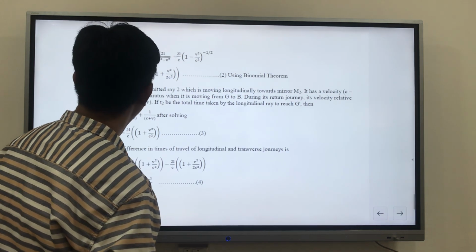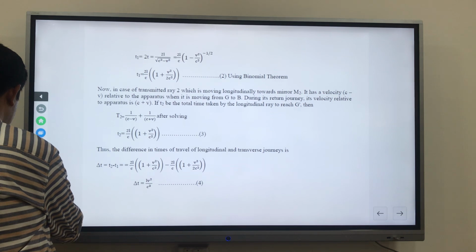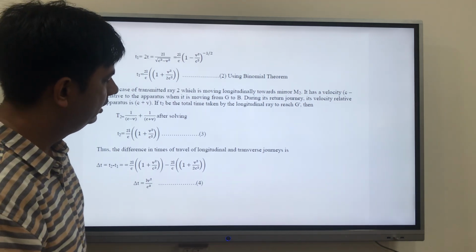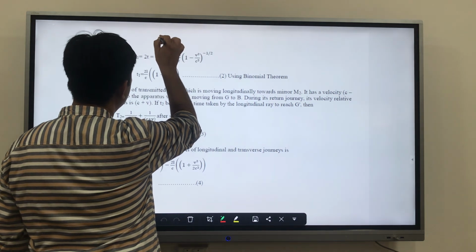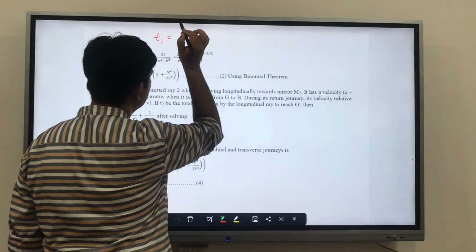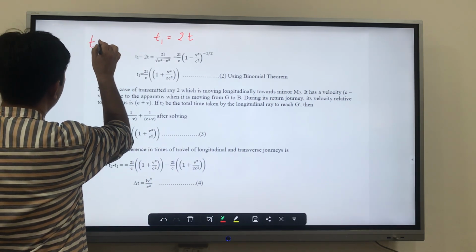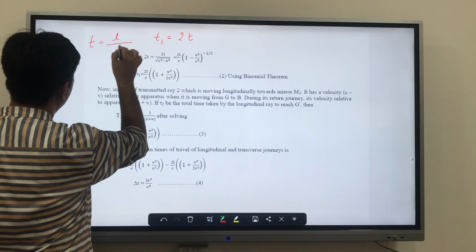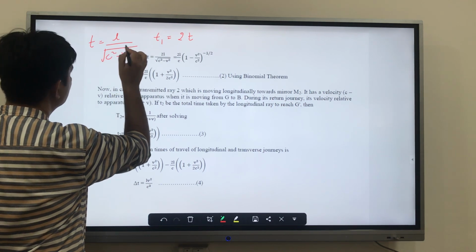So from here you can understand this. My T1 is equal to twice of T. And what is my T? My T was L upon under root of c square minus v square.